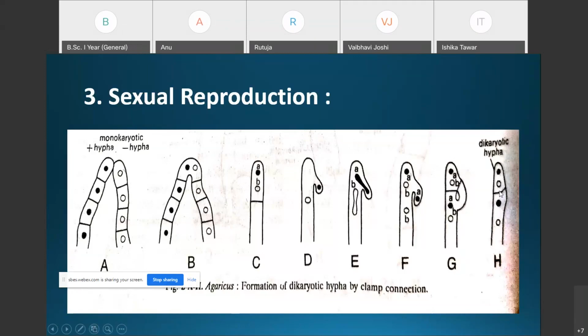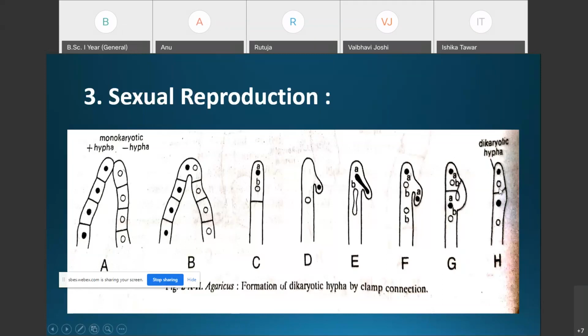This dikaryotic mycelium is perennial and subterranean, and it produces the basidiocarps under favorable conditions. In these dikaryotic hyphae, the positively stained nuclei and the negatively stained nuclei are not fused with each other.